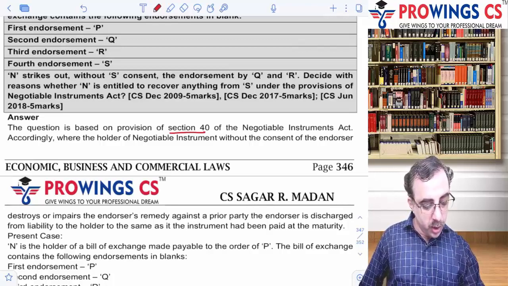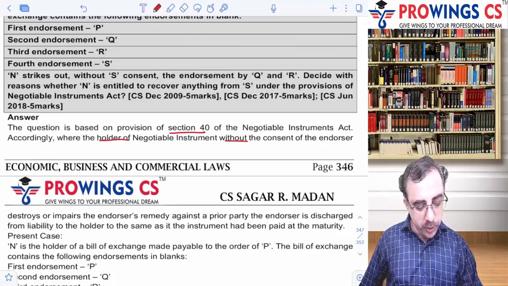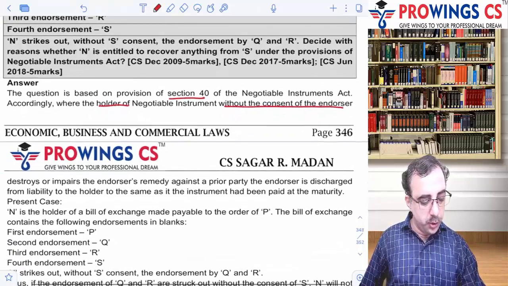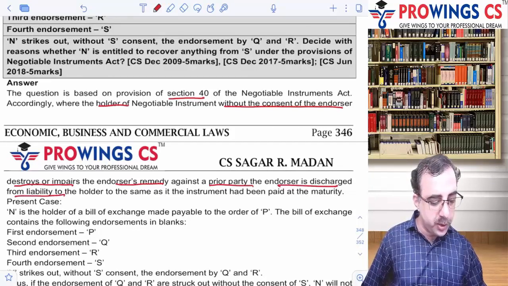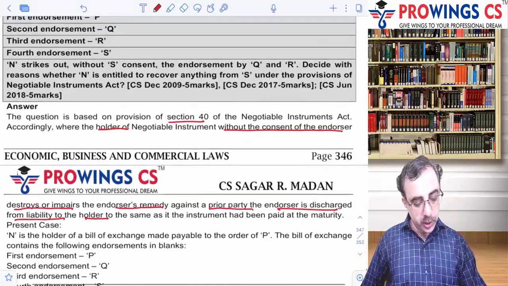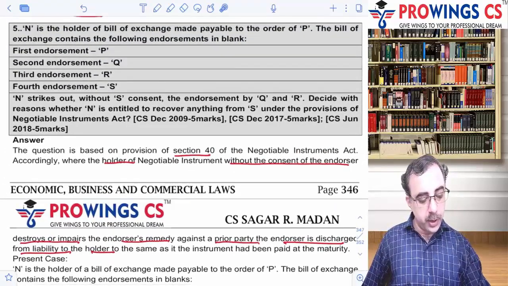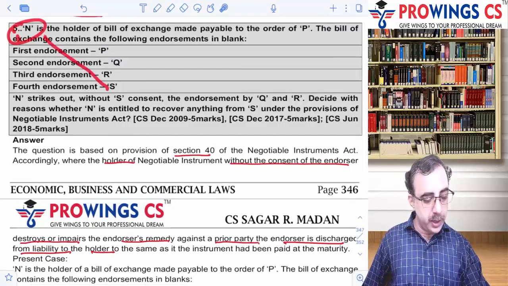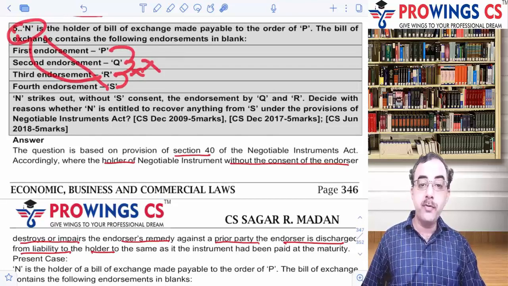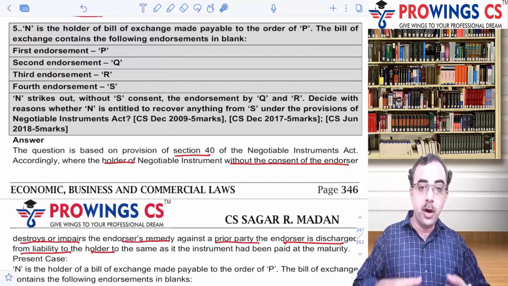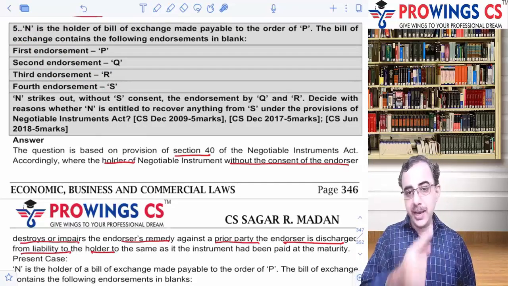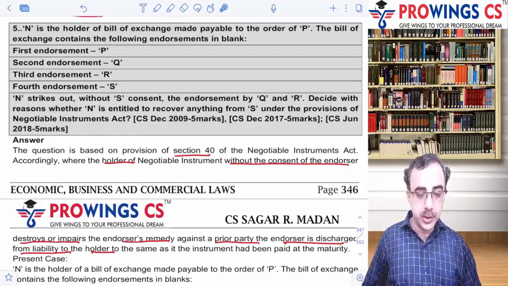Okay. Where the holder of the negotiable instrument, without the consent of the endorser, destroys or impairs the endorser's remedy against the prior party, then the endorser is discharged from the liability to the holder. So अगर कल को N, who is the ultimate holder, इसको S ने पेमेंट किया, तो इसके बाद S could have recovered from R, R from Q, Q from P. लेकिन if you strike them off, then S cannot recover from the prior parties. You're destroying the entire course of recovery. That's exactly where this question comes in.